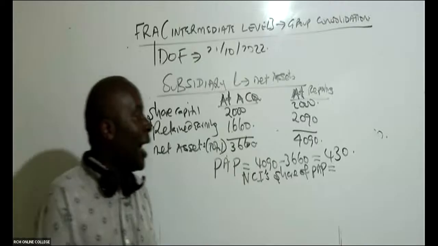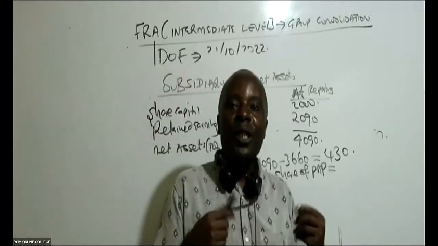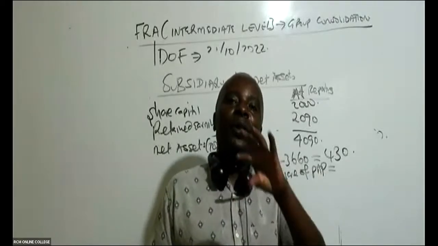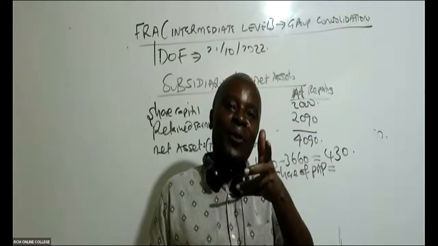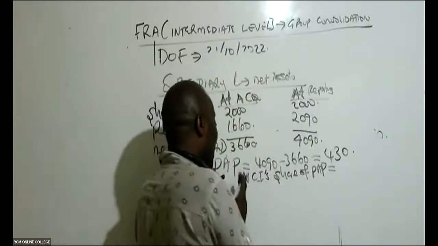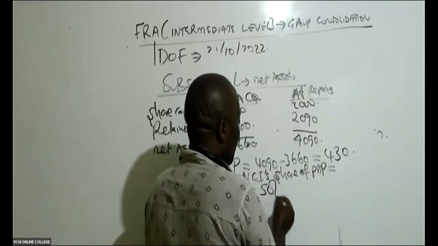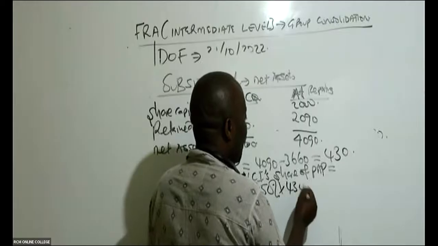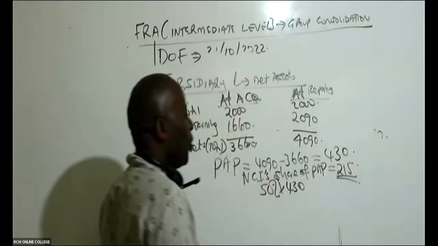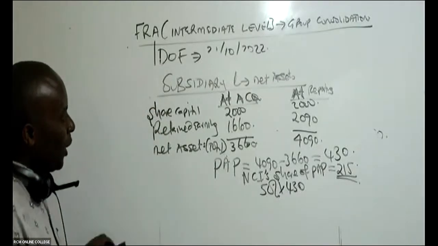I'm so happy because you guys have known that when it comes to shareholding and dividends, it can't be based on the management 60% control. No, it is based on your shareholding. And we know that the parent has 50%, and the non-controlling interest also has 50%. So 50% times 430 ends up giving us 215. So Hope, I owe you your 300 bob. You need to give me your number.